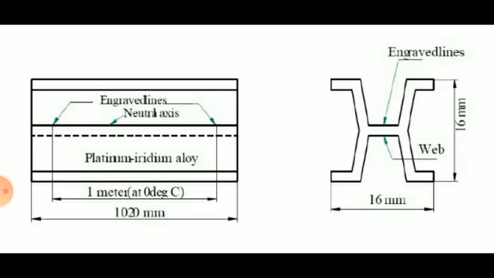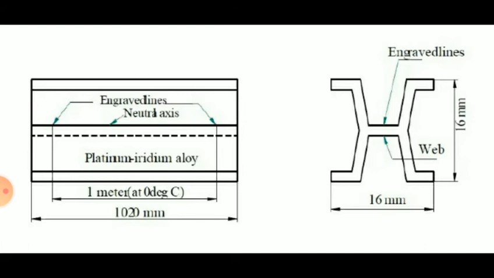So according to this standard, the length of 1 meter is defined as the straight line distance at 0 degree Celsius between the center portions of pure platinum iridium alloy, that is 90% platinum and 10% iridium, of 102 centimeter total length and having a web cross section.